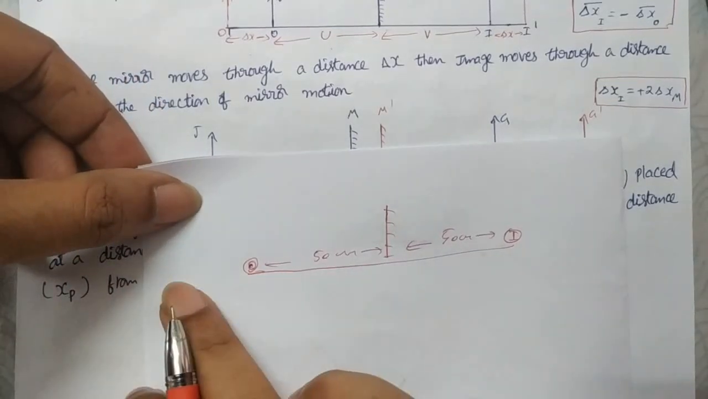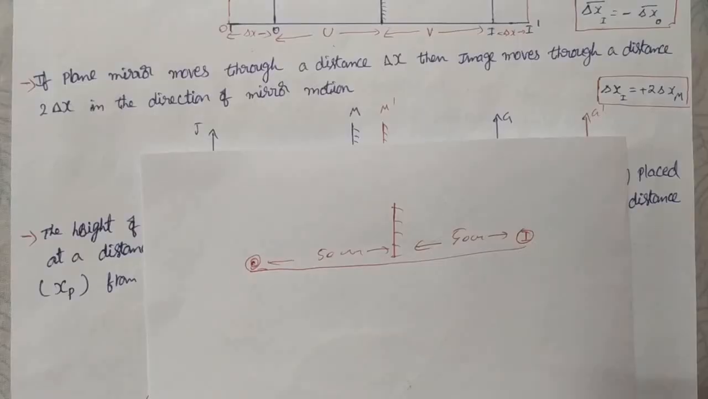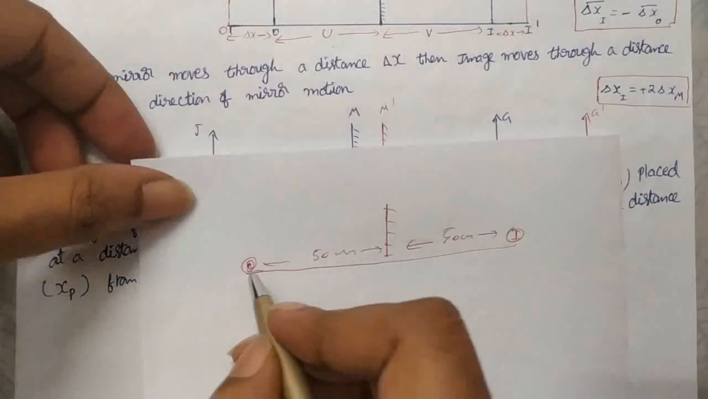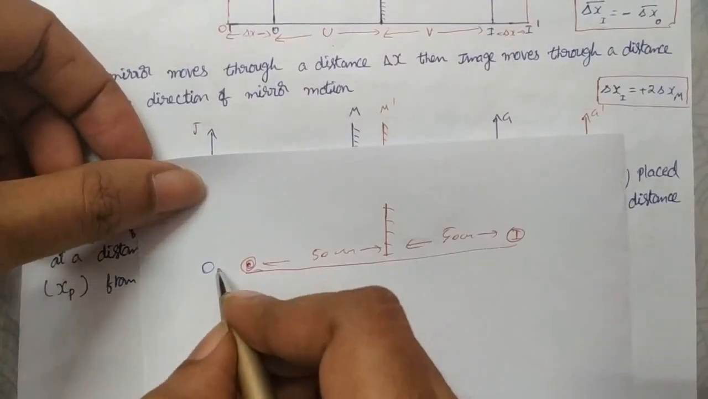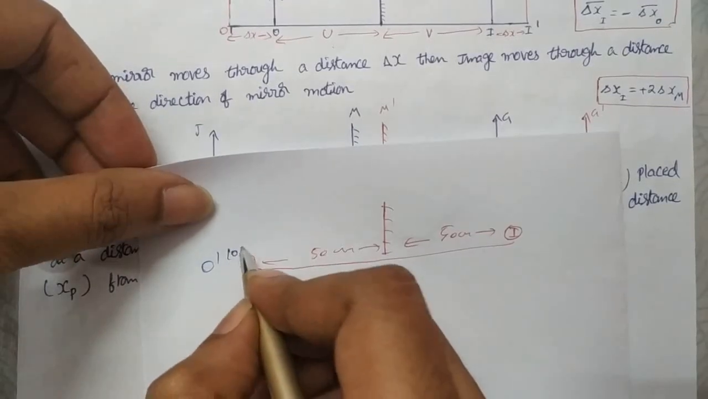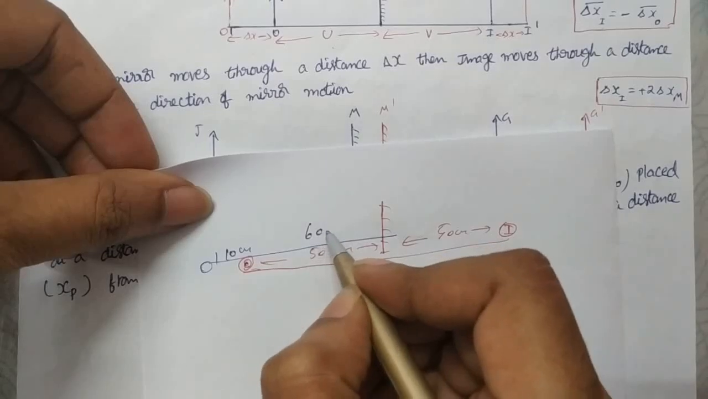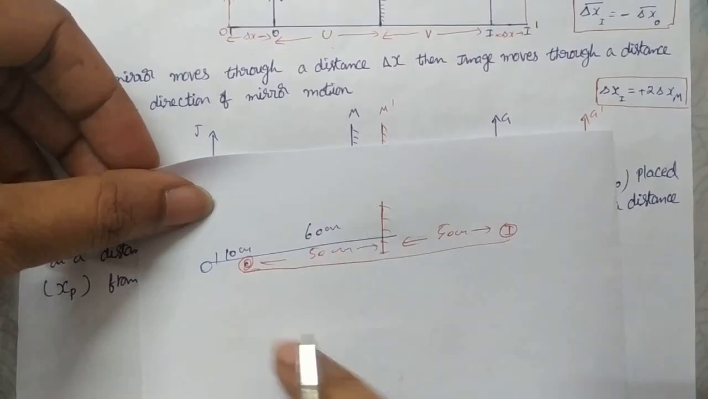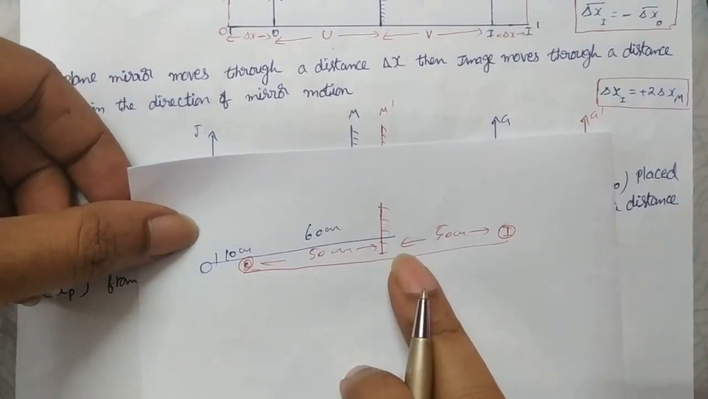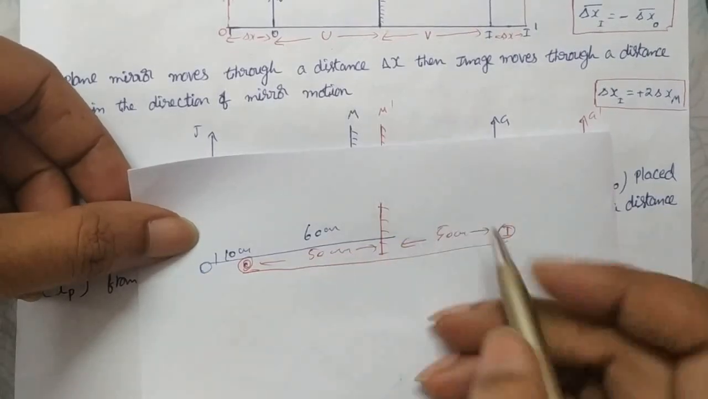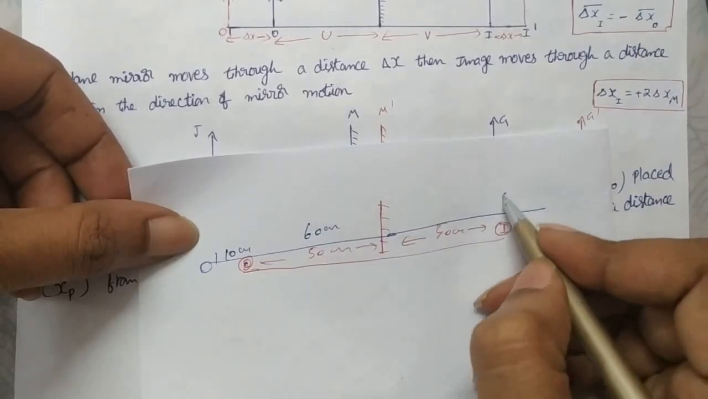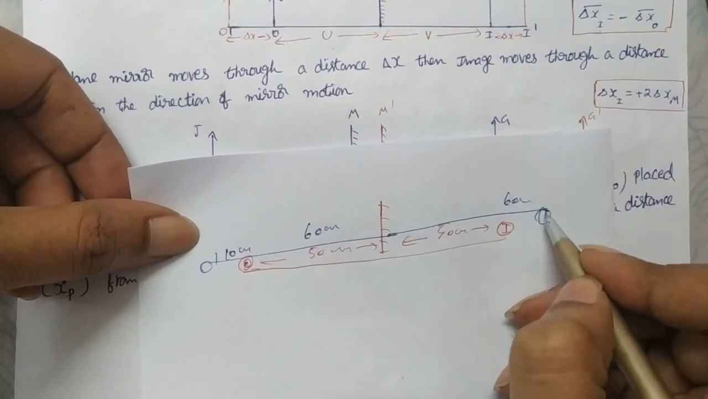Now the object moves a little bit in this direction. Here is the new position of the object, O dash. Suppose it moves 10 centimeters. Now what is the distance between object and mirror? That is 60 centimeters. You know that according to the properties of a plane mirror, the image also forms at 60 centimeters on this side. 60 centimeters here, I dash, we get.